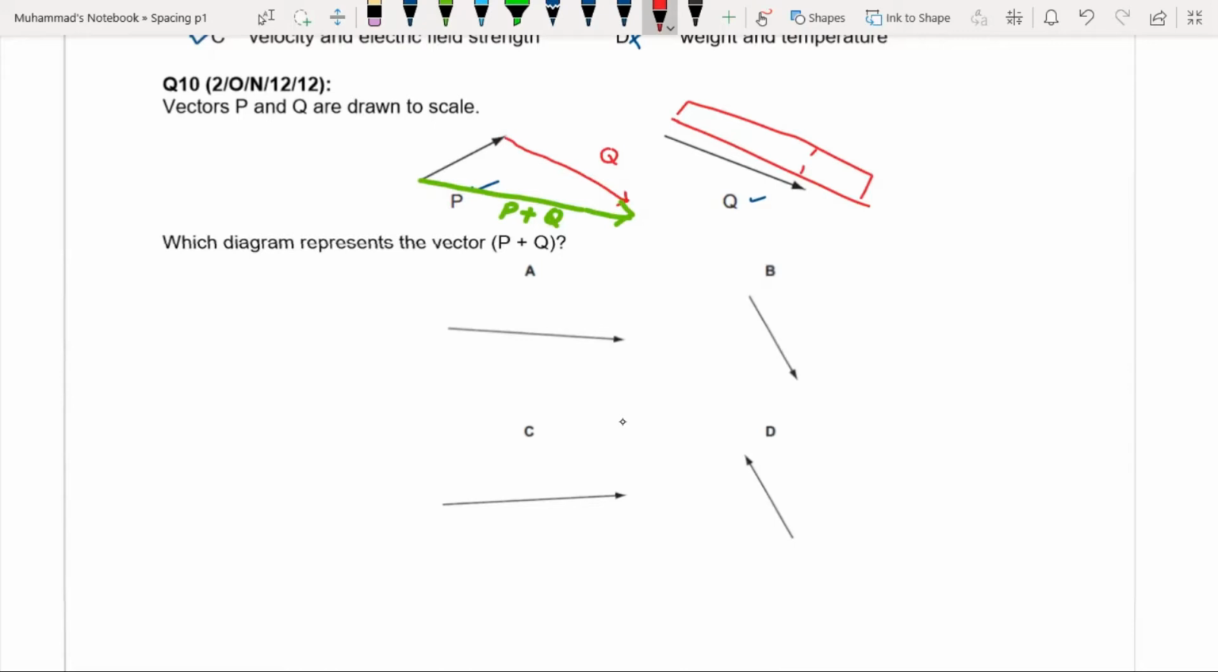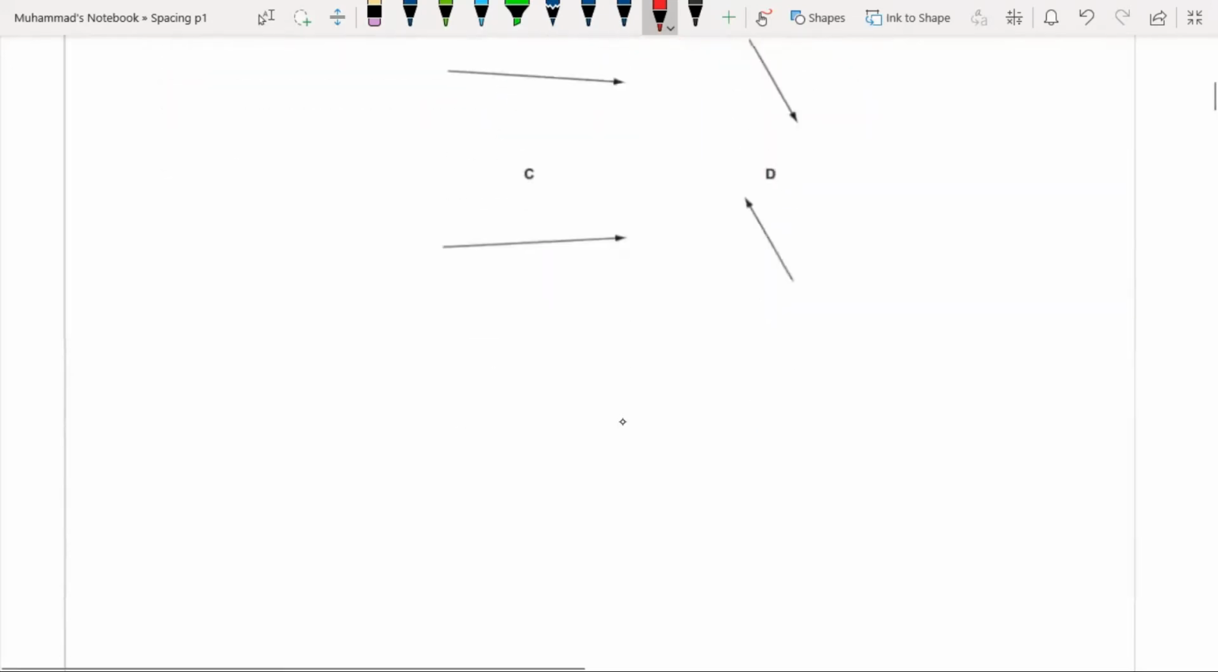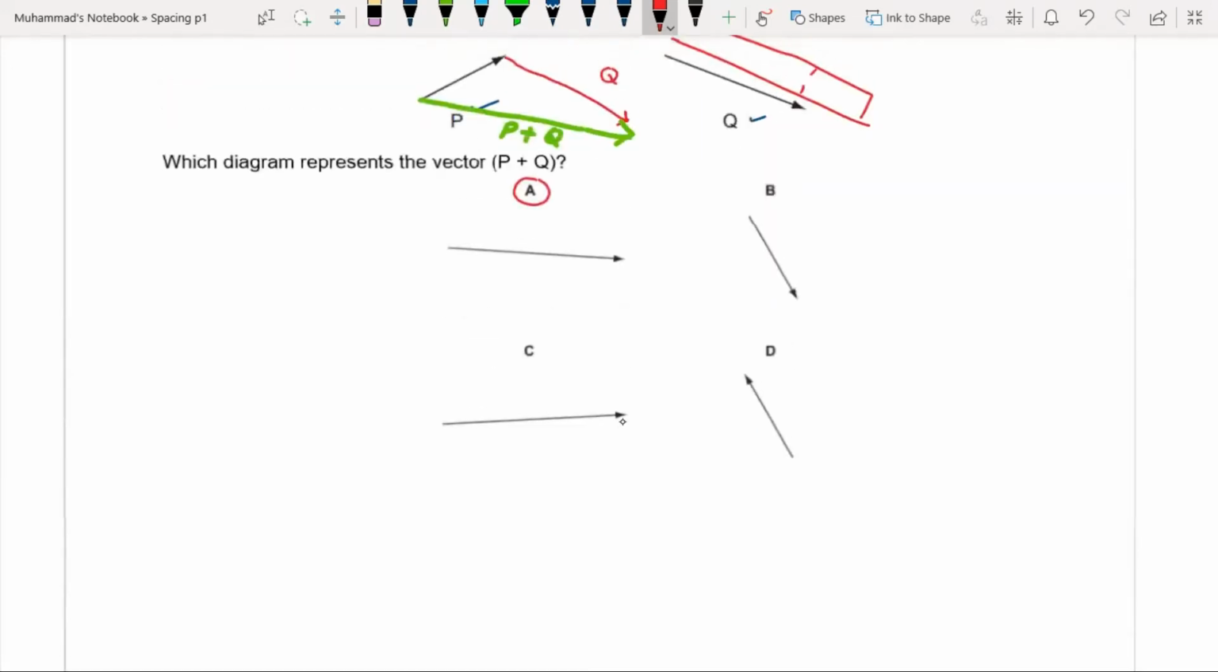Now you can see that for question 10, we have A in this direction. Okay. So in A, this vector is drawn in this direction, and this vector is not in this direction. The length of this vector is also not equal to the length of this vector, and the direction is also not the same. So in C, this vector has the same length as A, but the direction is not in the direction of P plus Q.